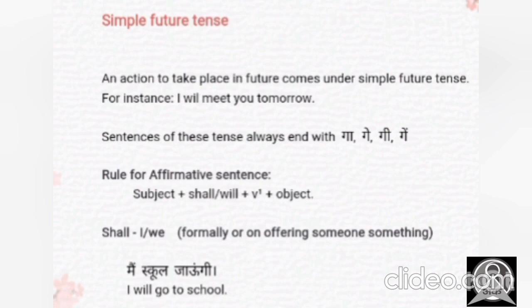It always ends with ga, ge, gi, ge. Okay. Like मैं तुमसे मिलूँगा, वो तुमसे मिलेंगी, etc.